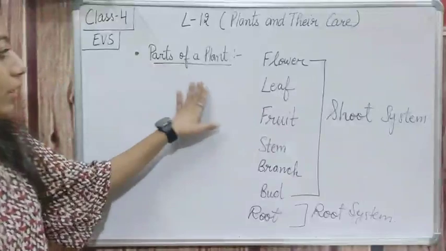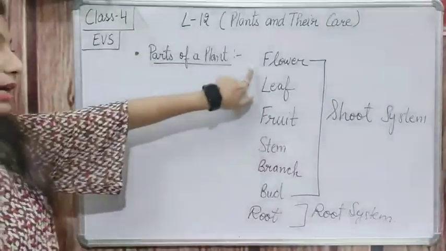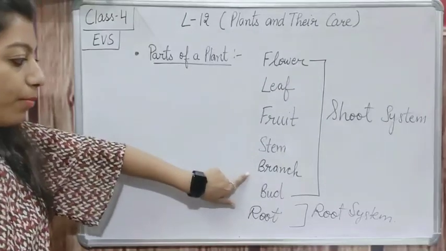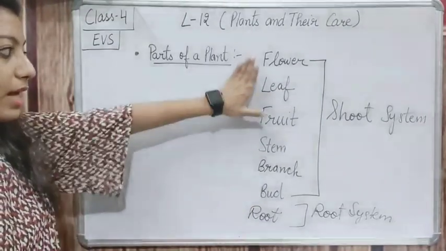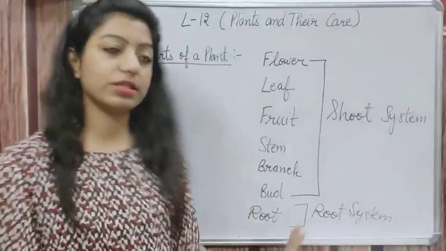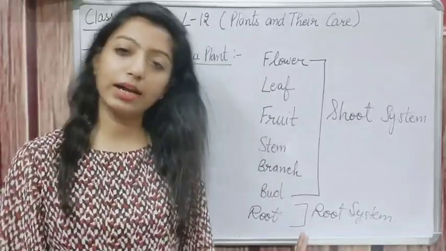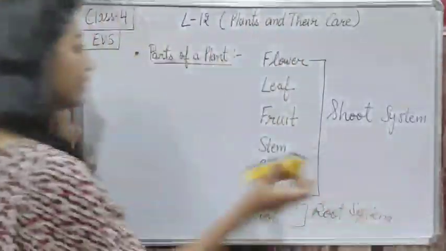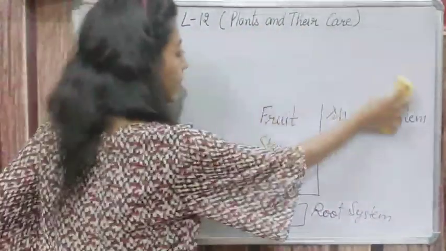Again, let us start reading about the parts of plants: flower, leaf, fruit, stem, branch, bud. These are the parts of the shoot system, and this is the part of the root system, that is roots. Understand? Now I will tell you how they divided it in two parts.